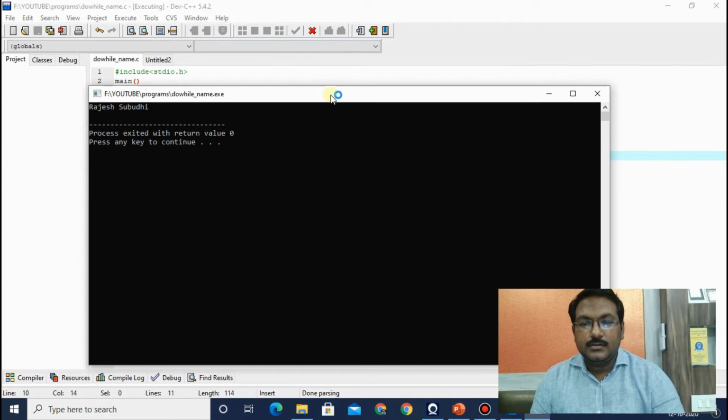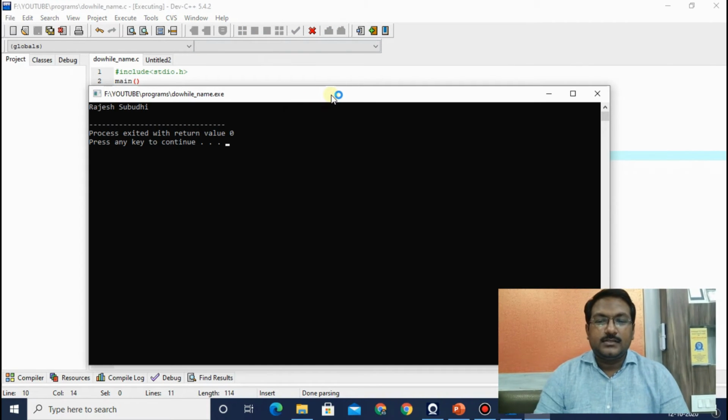Run it. See the answer. The condition i equal to 10 is false. That means the loop shouldn't be started. But as it is a do while loop, it will execute the statements which are inside the curly braces of the do once. After that, it will check the condition. That is why the name will be printed only one time.